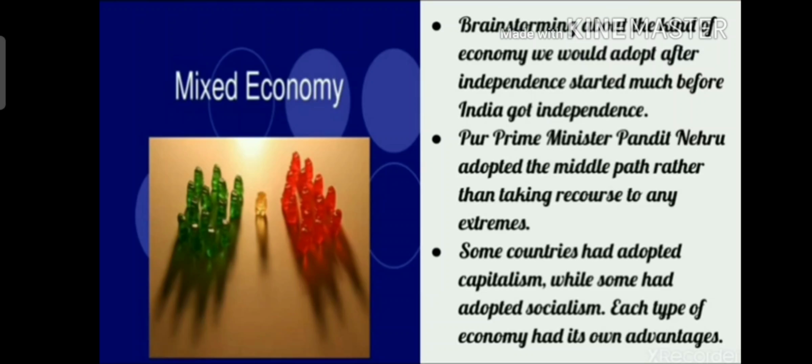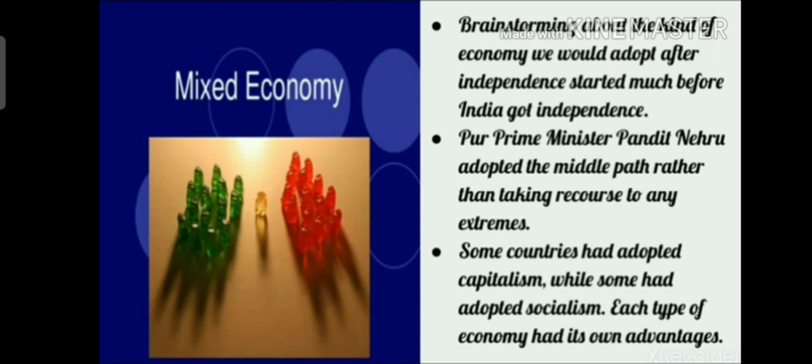Now we can see three parts in this kind of economy: public, private and joint sectors. In the public sector, the industries are completely under the control and management of the government, for example, the production of defense equipment.